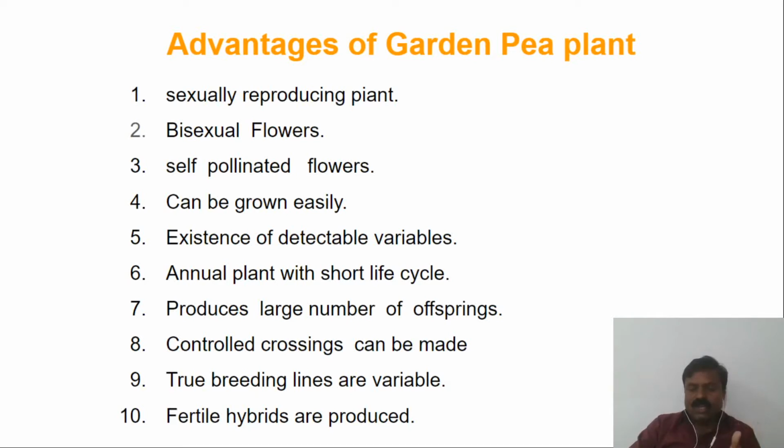If we get the F1 generation and they are not fertile, it is not possible to get the F2 generation. So these are the characters of the garden pea plant which are advantageous for research work, so Mendel selected the garden pea plant, that is Pisum sativum.